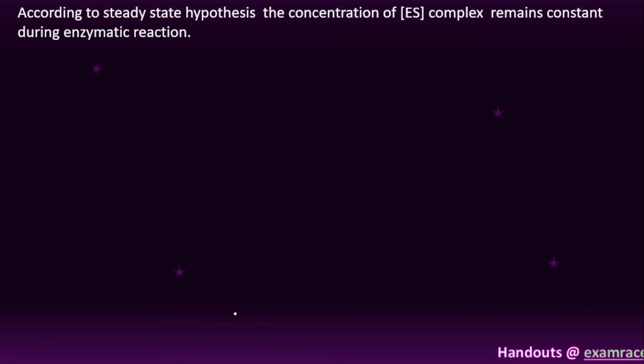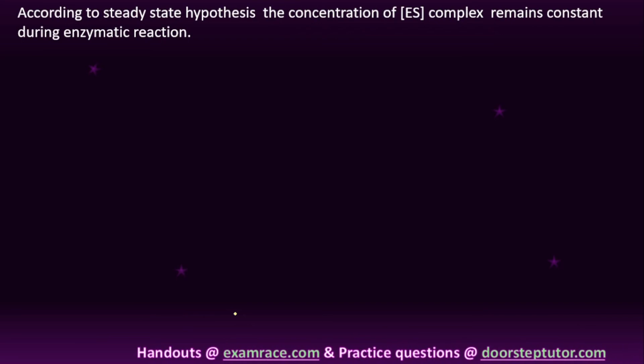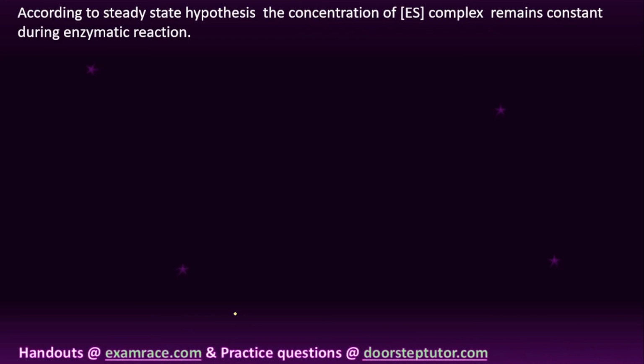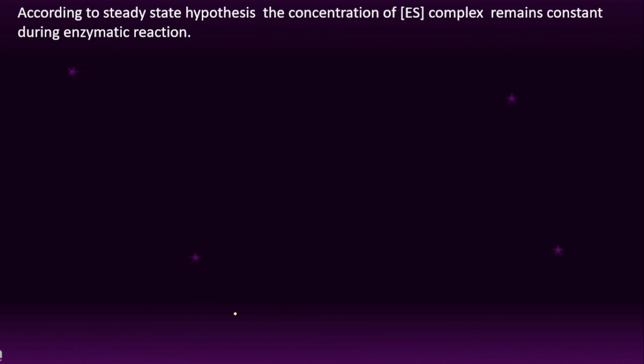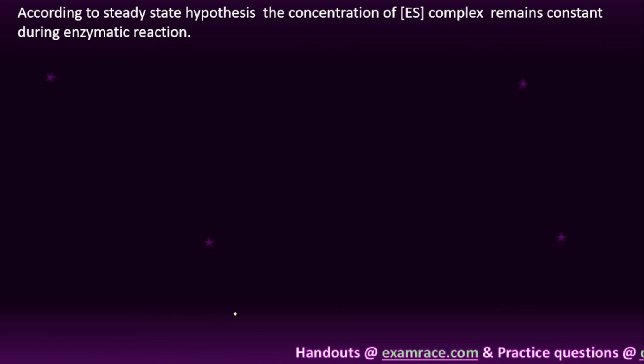Next, according to the steady state hypothesis, the concentration of the enzyme substrate complex remains constant during the enzymatic reaction. It is a hypothetical situation, student. The concentration of the intermediate, that is the enzyme substrate complex, remains constant during the enzymatic reaction.